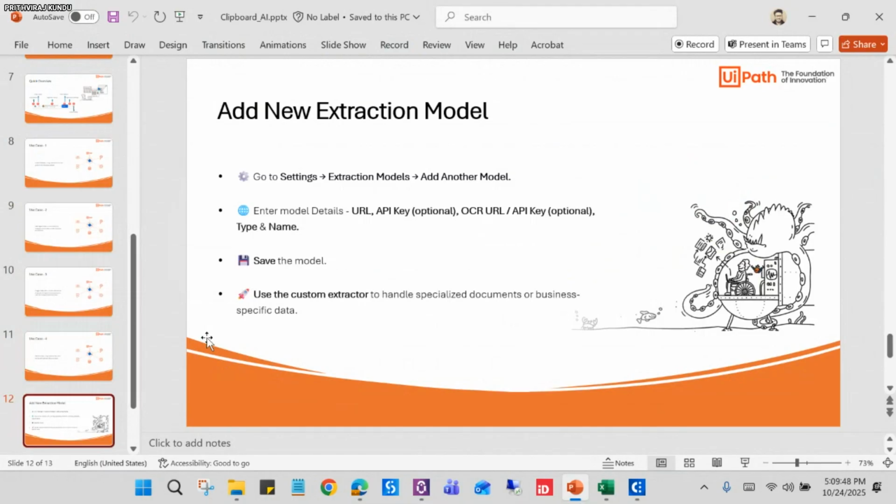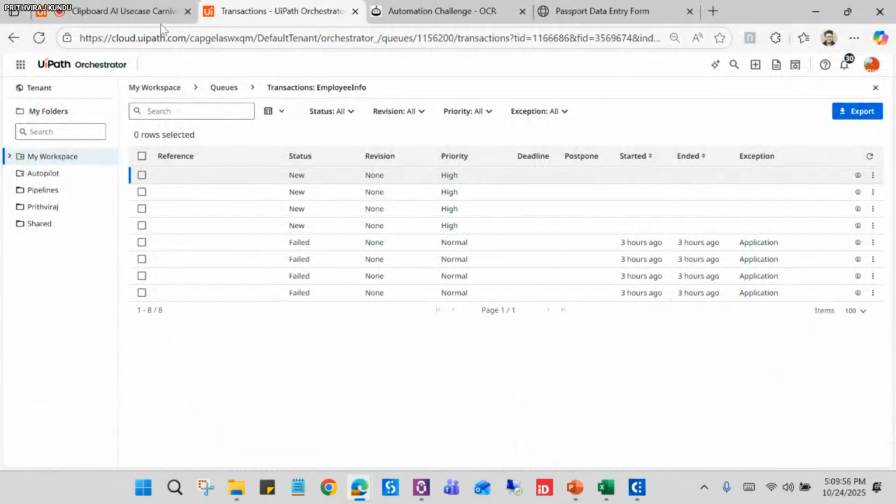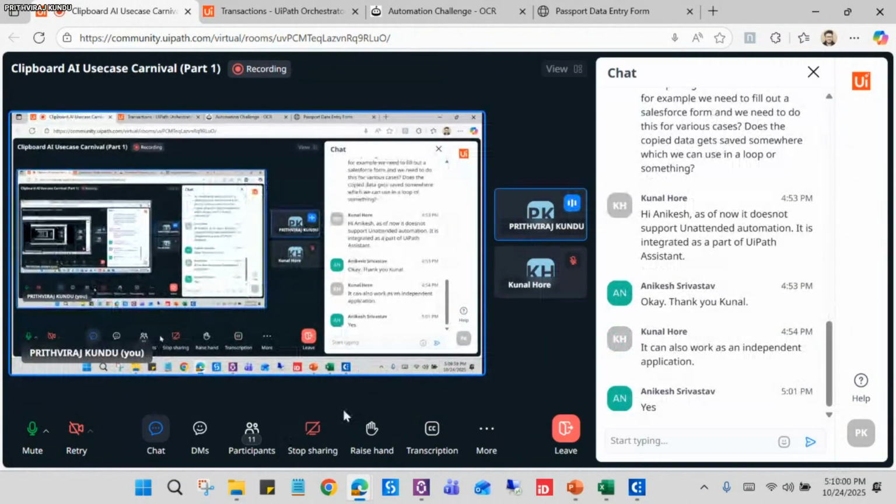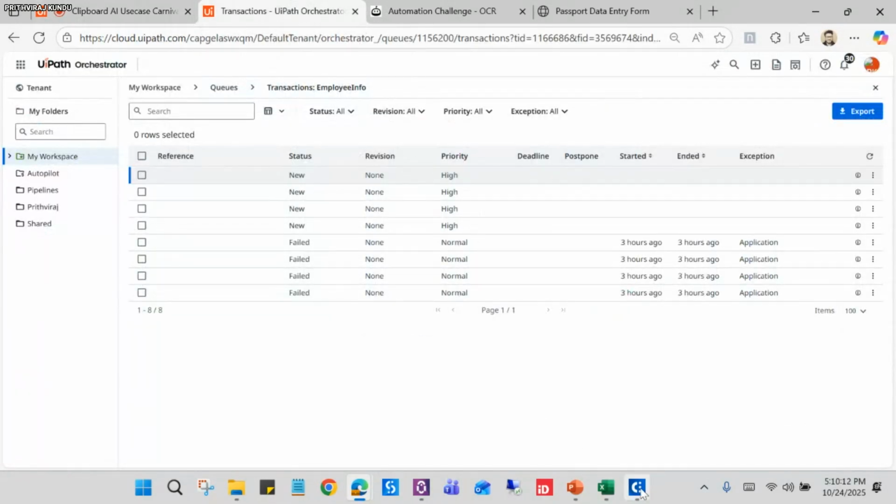Before going to the slide, I'll take a pause. I will take a moment to read existing queries in the chat box. Okay, I think there are no new questions, so let me move on to the next one.